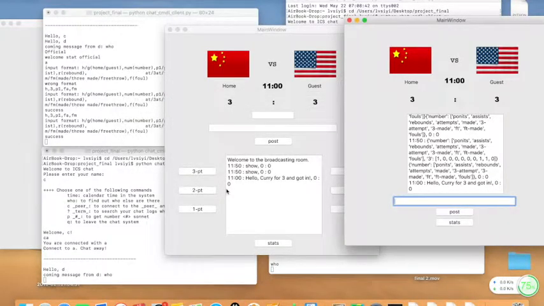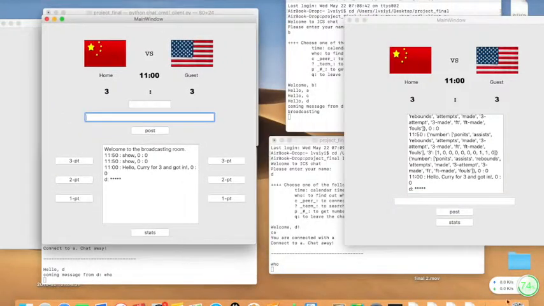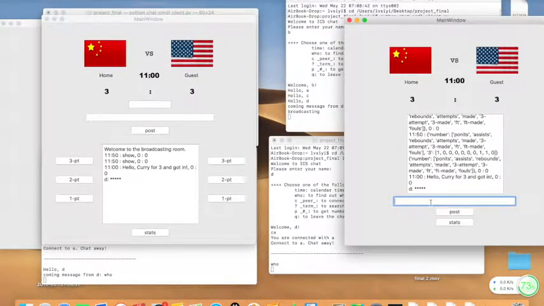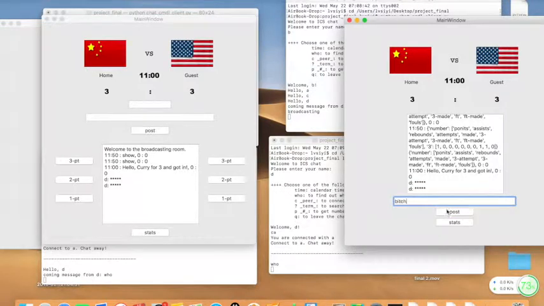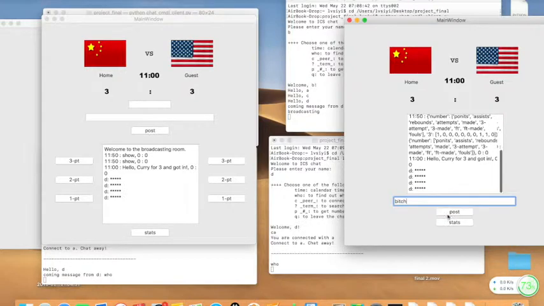As I said before, we also have a mute system. I simply type a dirty word, and you can see that everybody else can see it, but you can only tell it's 5 letters. If you continue to do bad things, there will be punishment. Number 4 time and no more. You can see that there's no more, and you are not allowed to talk in the chat system again.